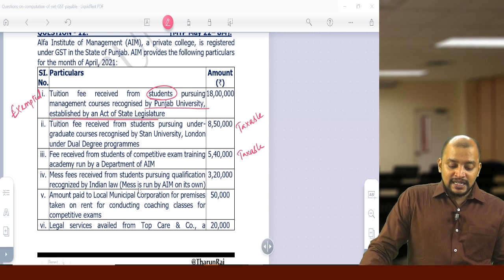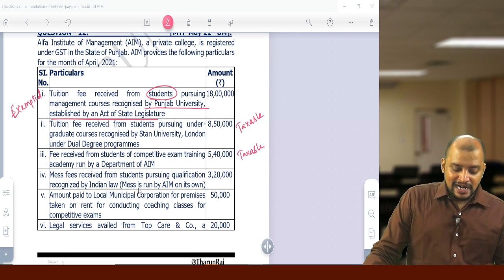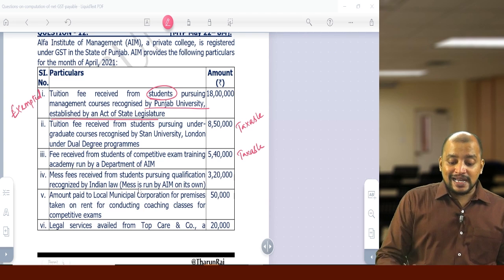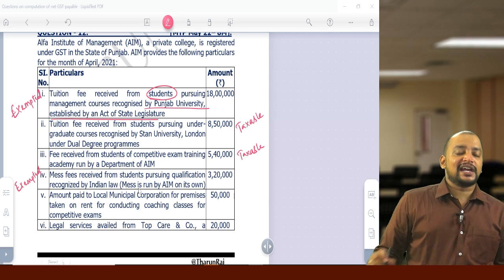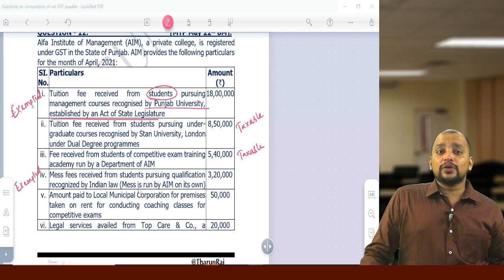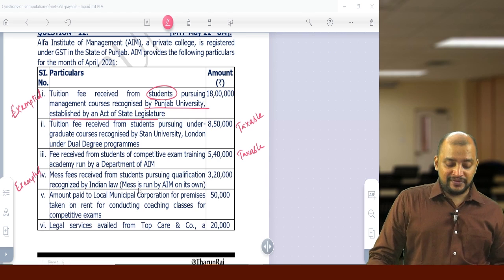Mess fees received from students pursuing qualification recognized by Indian law. That is exempted. Why? Because any service provided by an educational institution to its students, faculty, staff is exempted, including supply of food, transportation facility or any other service.